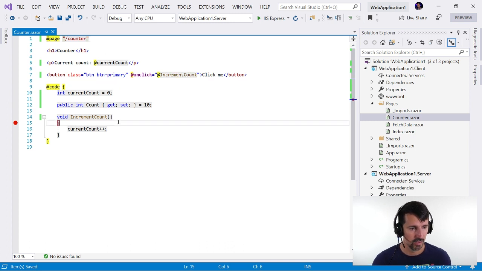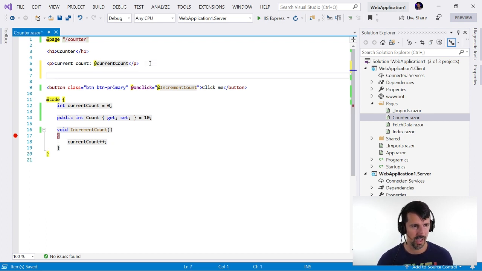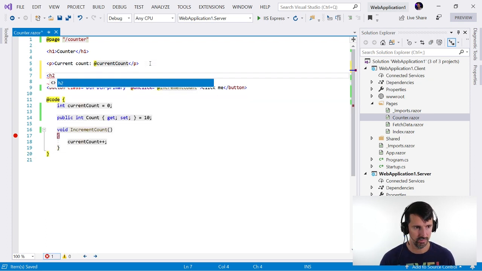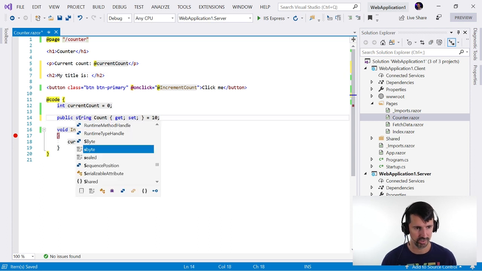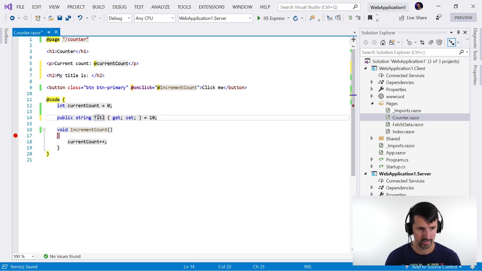This is your route, if you will. And I'm assuming I can write any C# code I want in here. What if I wanted to add an H2 tag? And my title is, and I want to put a title in here. So let's change this property to a string title. And this is a test title.